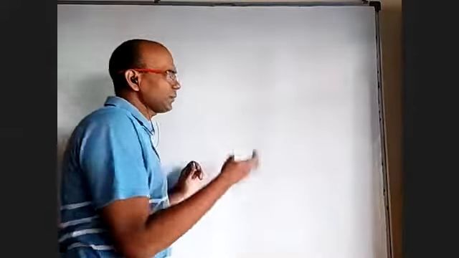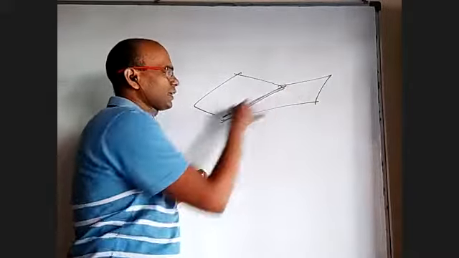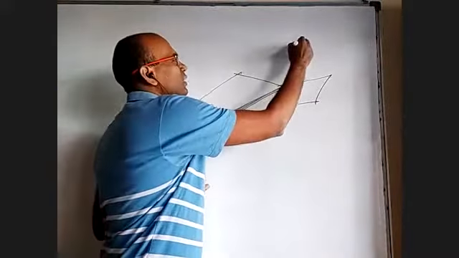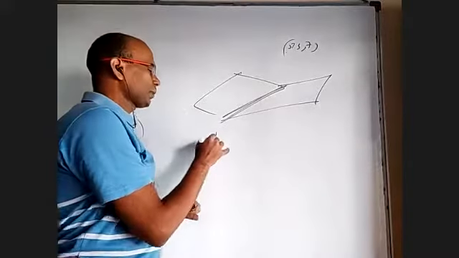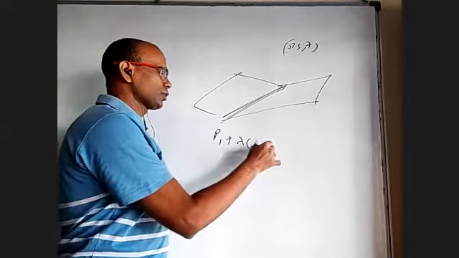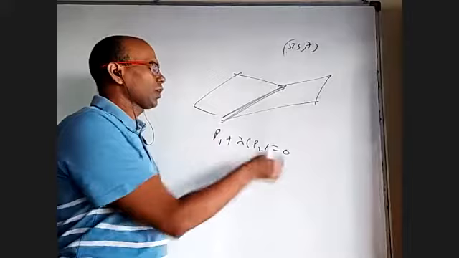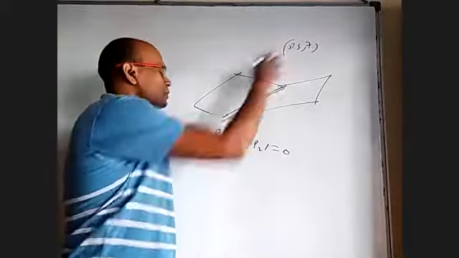Anyway, we discussed common line. Sometimes you may not have to find the common line. It's not that every time you take your time to find it. Sometimes they may say there are 2 planes with a common line, and another plane containing that common line, passing through some point 537. Then you don't have to waste time finding the line equation. You take plane 1 plus lambda times plane 2 equal to 0. Whether vectors are 3D doesn't matter. Whatever lambda you take, it will always be a new plane containing this common line. How to know lambda? Substitute this point here.